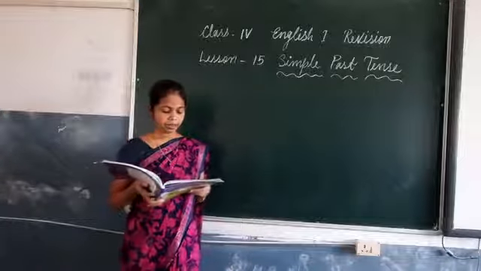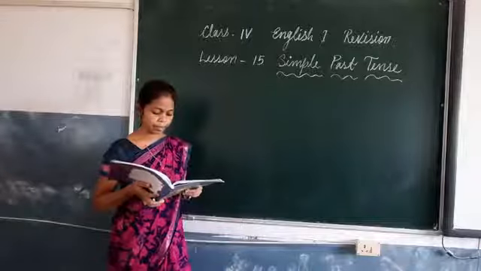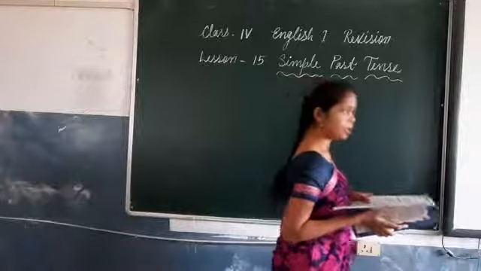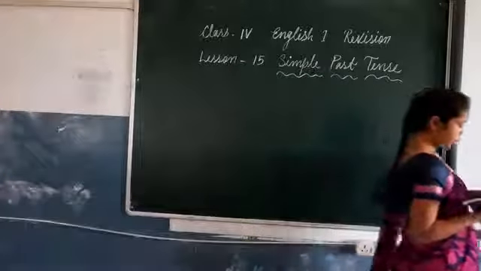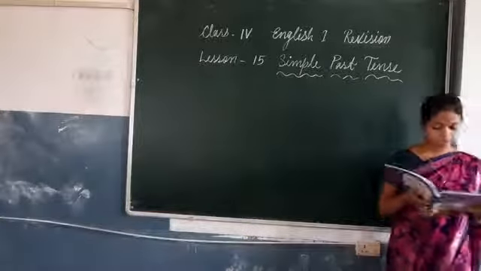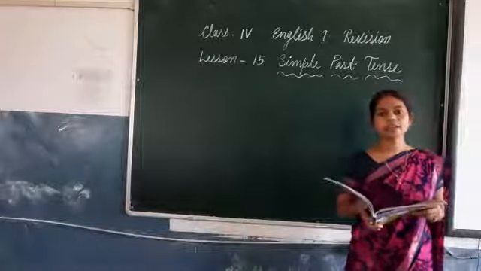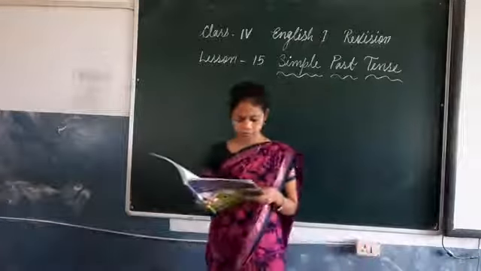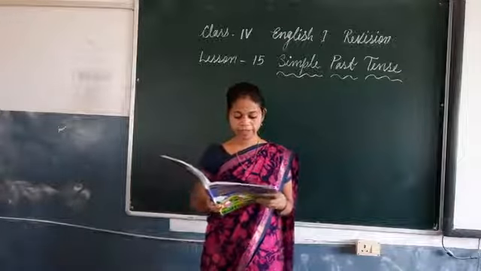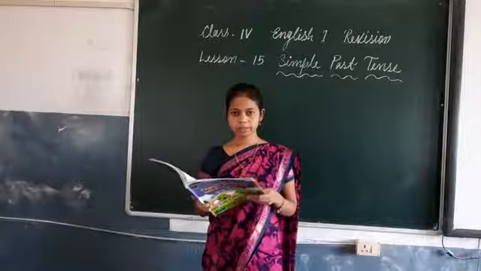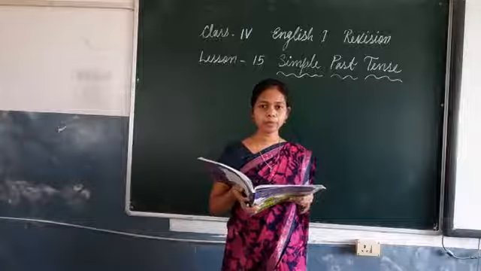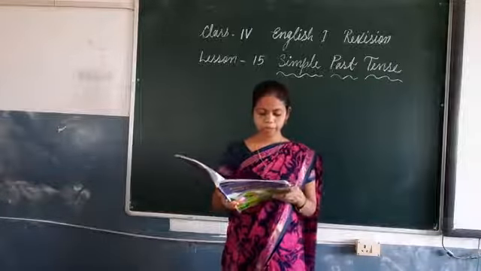Number 7. She always goes to the library after her classes. In simple past tense, she always went to the library after her classes. Number 8. My brother lives in a boarding house. The answer is my brother lived in a boarding house. Number 9.